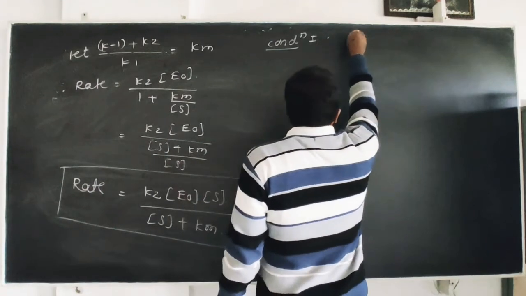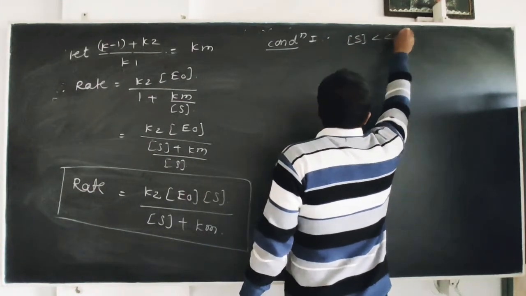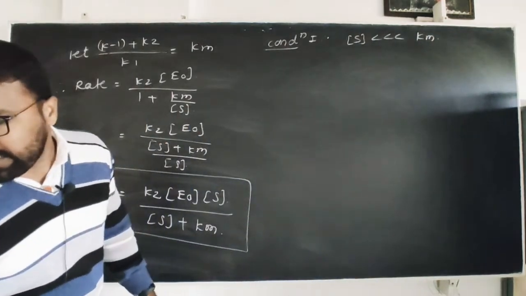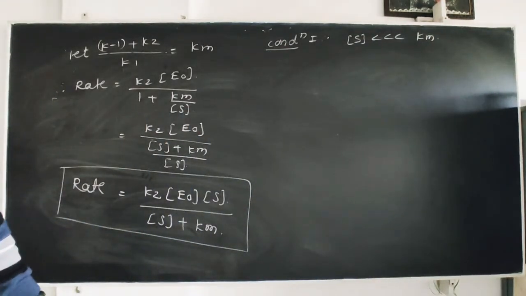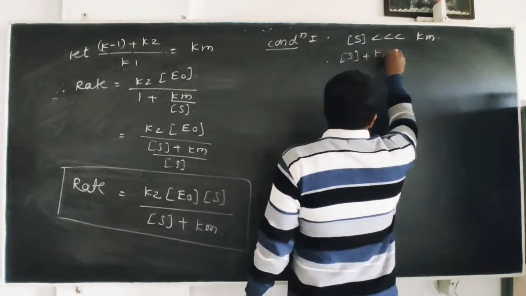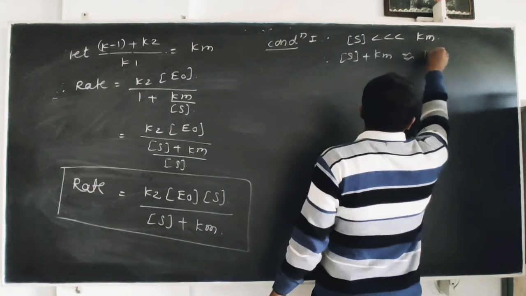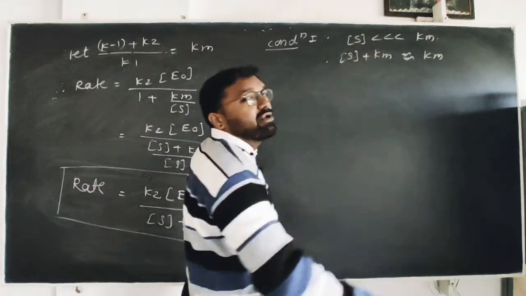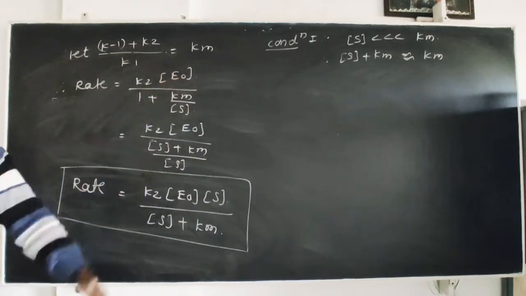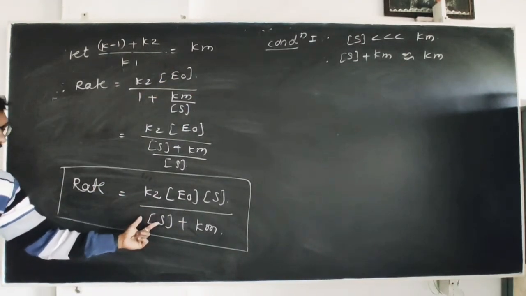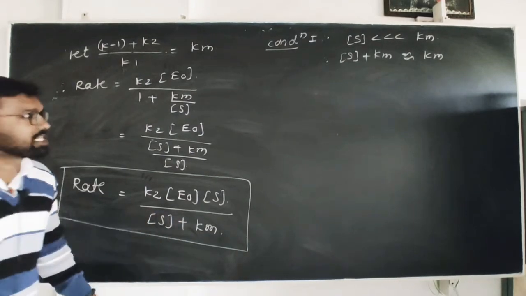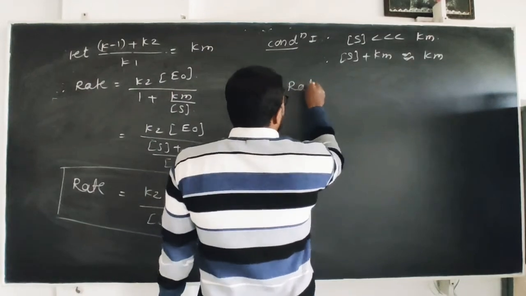Therefore I can write concentration of S plus the Michaelis and Menten constant is approximately equal to Km, because the S value is so small compared to Km that adding it to Km approximately gives Km.